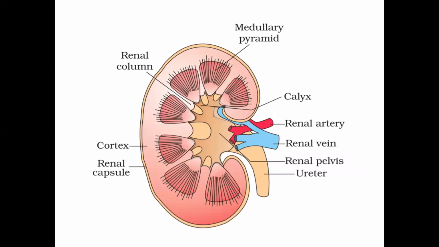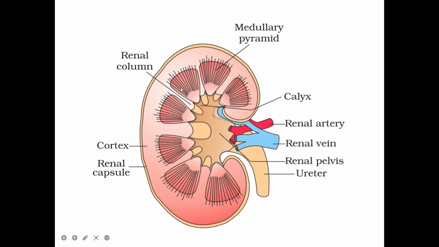If you see this diagram here, this is the cortex. This part is known as the cortex. Wherever these pyramids are present, this part you will call renal pyramids, or medullary pyramids. Why?